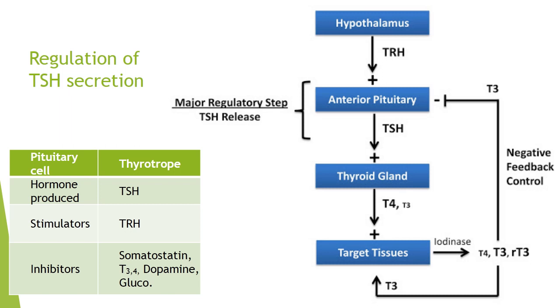There is a negative feedback from the T3, T4 and reverse T3 hormones, which inhibit the release of further thyroid stimulating hormone from the anterior pituitary. The other substances that inhibit the release of the thyroid stimulating hormone are somatostatin, dopamine and glucocorticoids.